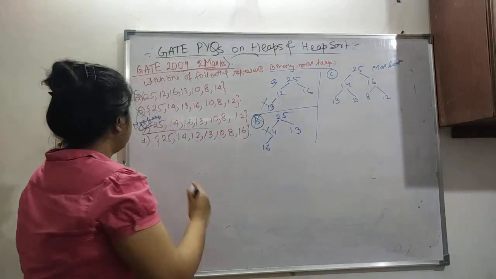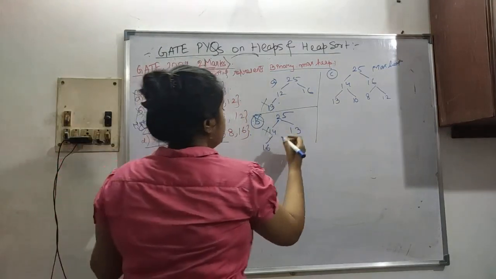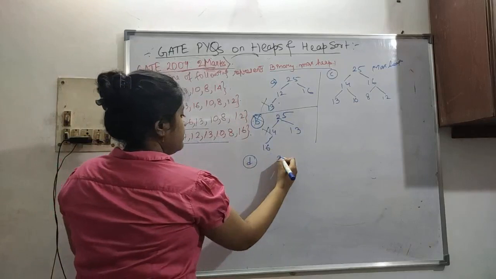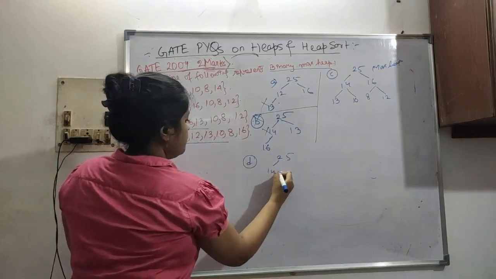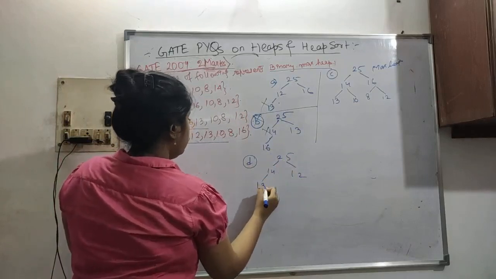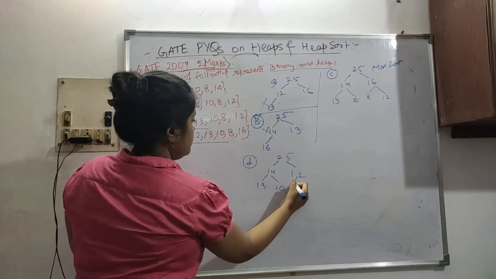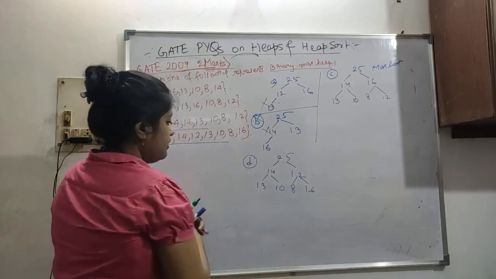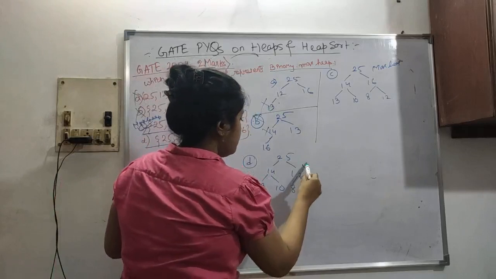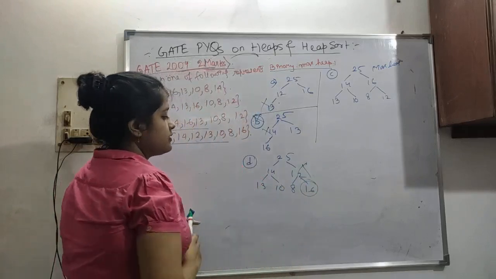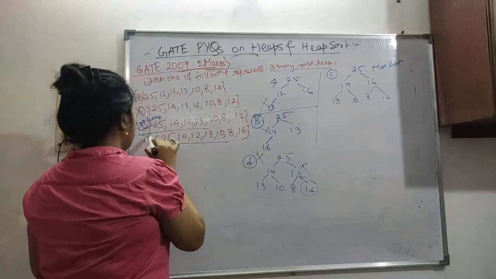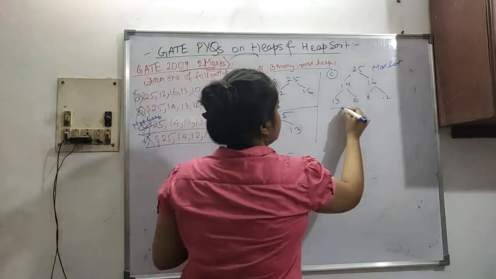So now this is our correct answer. Let's see option D anyway. Option D is 25, then 14, then 12, then 13, then 10, then 8, then 16. At last it is coming as 16. So not a max heap, because 16 is greater than 12. So this is also false. Now this is our correct way.